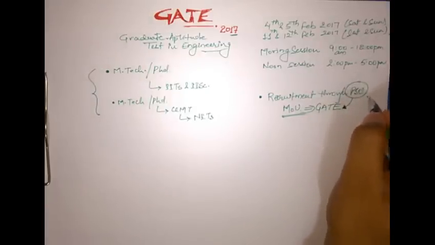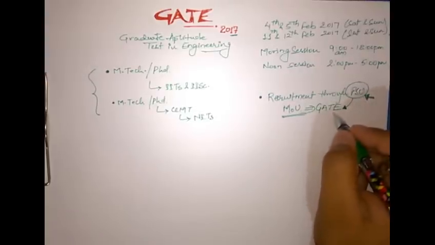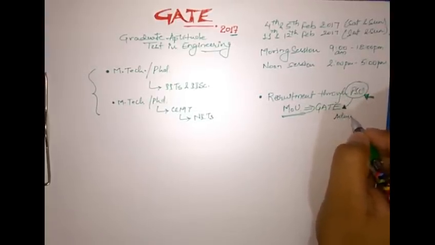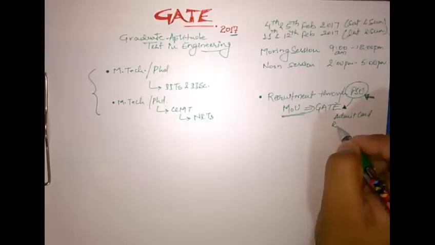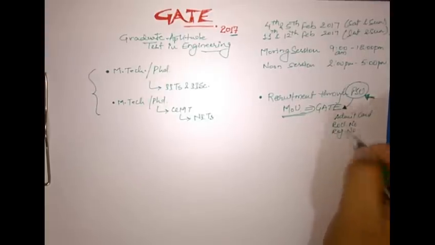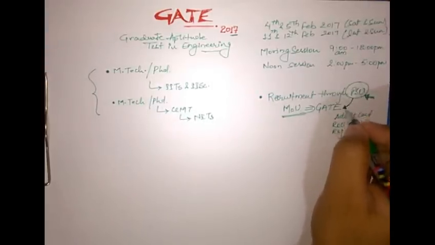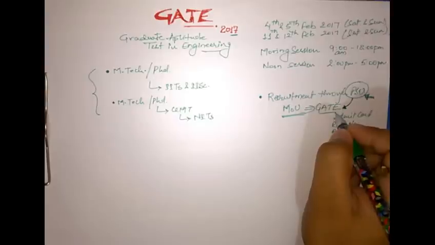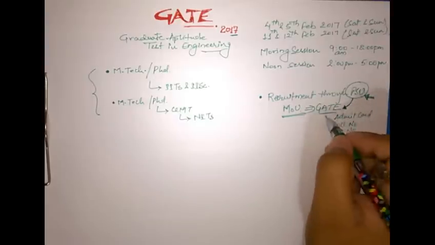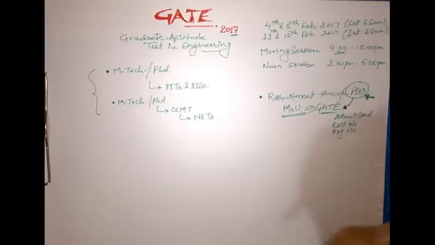These examinations have their own separate application forms. We have to fill them, which includes the admit card, roll number, registration numbers. So after filling these PSU forms, after declaration of results, they hire the candidates, officers and engineers all over the country through this paper only.